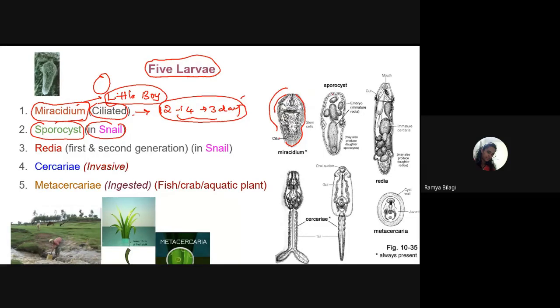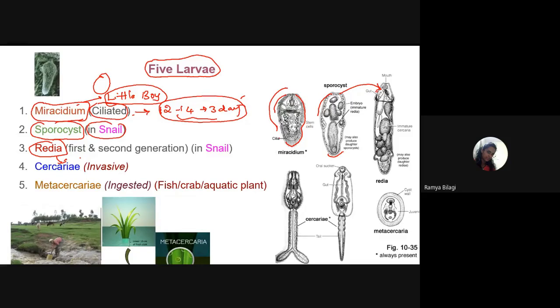Look at the picture over here. In the sporocyst, what happens? The miracidium will lose its cilia and form a non-ciliated structure that we call sporocyst. And then what happens within the snail itself? The sporocyst will develop into the second larval form that we call rediae. What is the meaning of this particular word, students?